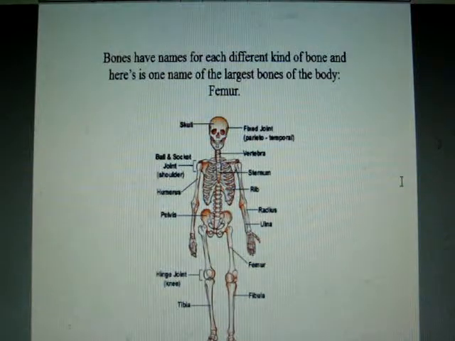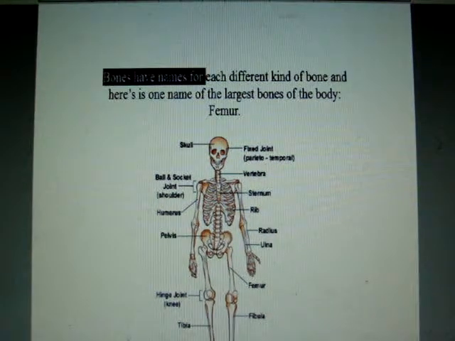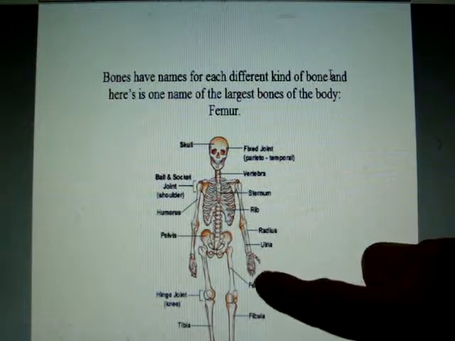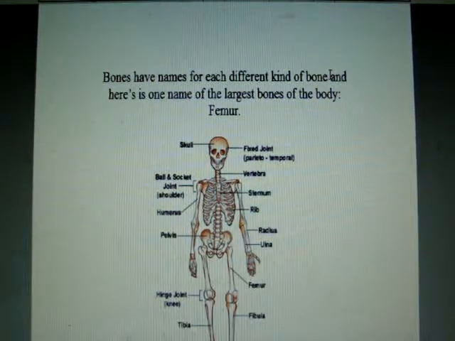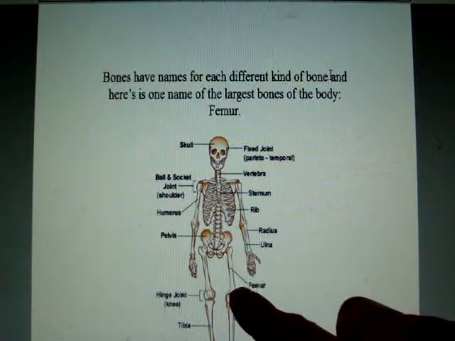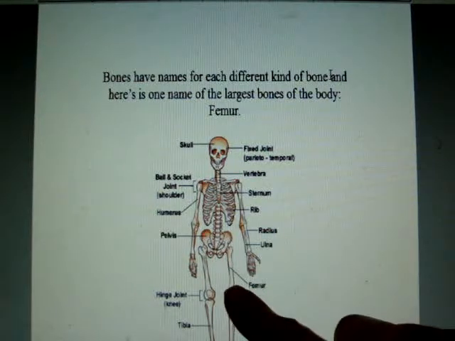So, here it says, let's see. Bones have names for each different kind of bone. See, like here's different arm bones, and there's the hand bones, here's the rib bones, here's the leg bones, and all of them have a different name. Like this top leg bone right here, which is one of the largest bones of the body, is called the femur. That holds the top part of our leg up.